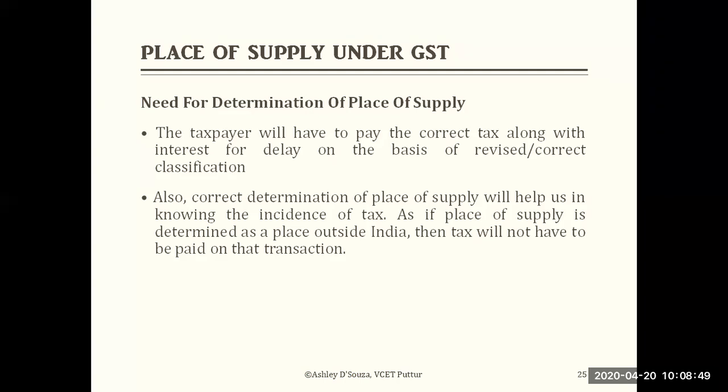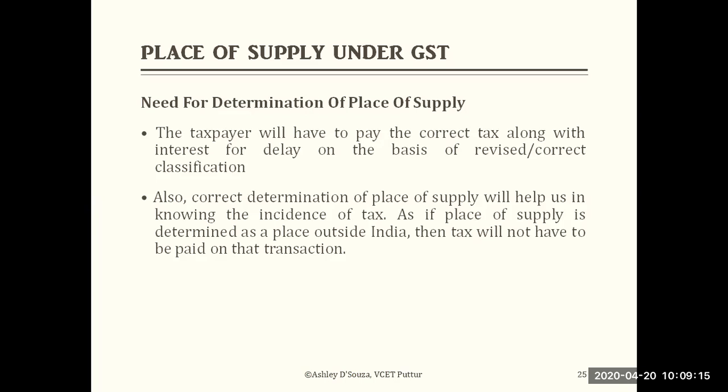The taxpayer is supposed to pay the correct tax along with the interest for the delay or penalty, on the basis of the revised or correct classification. So finding the correct place of supply will help them find out the incidence of tax, what tax they are supposed to pay.